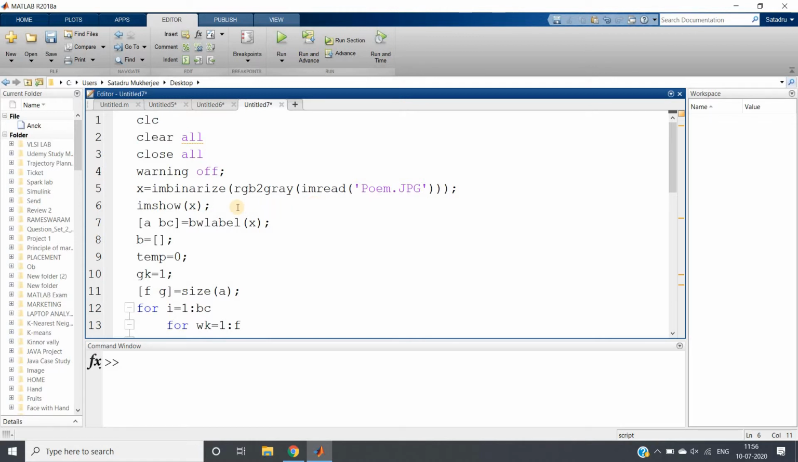Another example of extraction of the largest binary object present in a binary image. The code and the algorithm both I have already explained in my previous video, so you can check the link given in the description, because I am not going to explain the code in that detail again. Here I am just showing you one application or example of that.